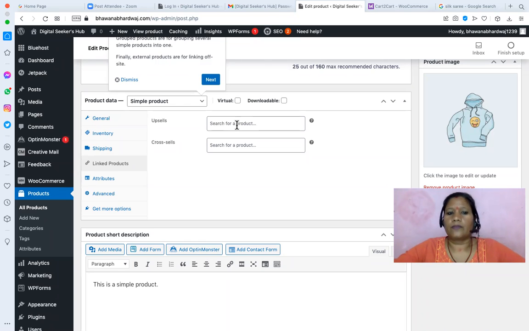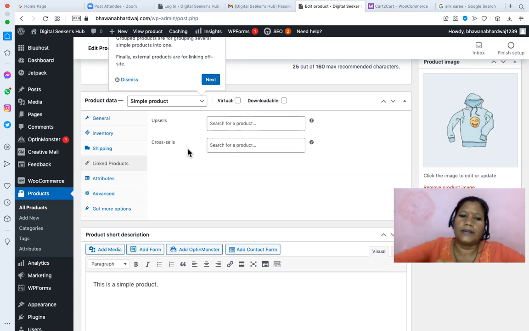You can understand the user's mindset. When the user is coming, they are looking for the varieties they were looking for, so that is the upsell. But at the same time, in the back of your mind, you know this is not the single product. Some other complementing product you have in your store, and those complementing products you can add as a cross sell.